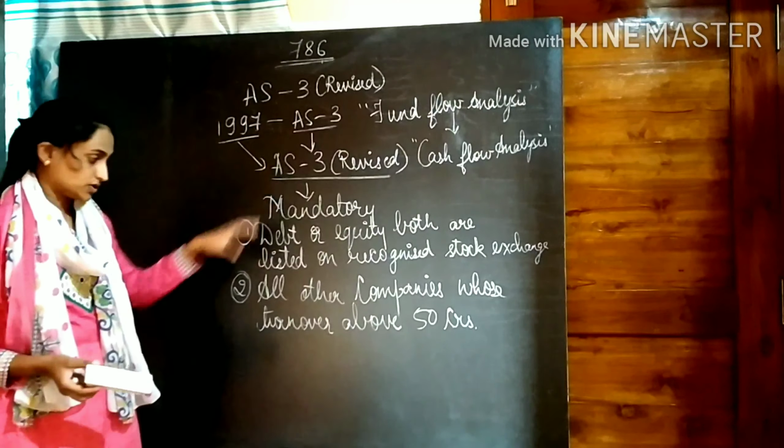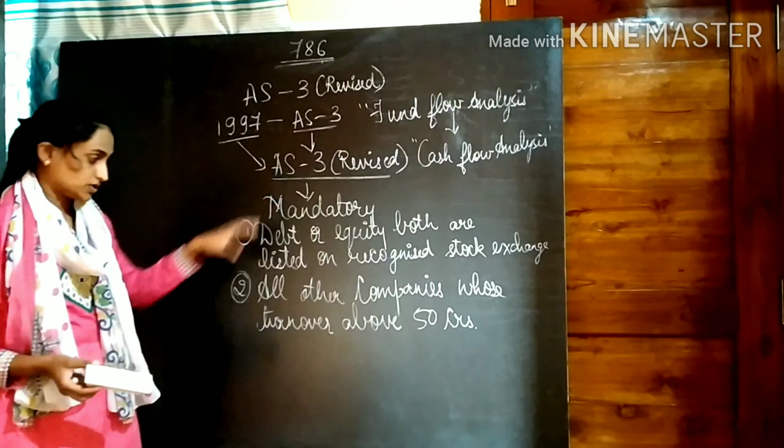Under Accounting Standard 3 Revised, the cash flow statement is classified into three parts. The first one is operating activities, cash flow from operating activities. Whatever cash the business is making from operating activities is called cash from operating activities. And here we will be applying the direct and indirect method in the format.